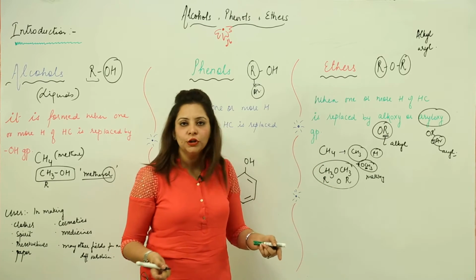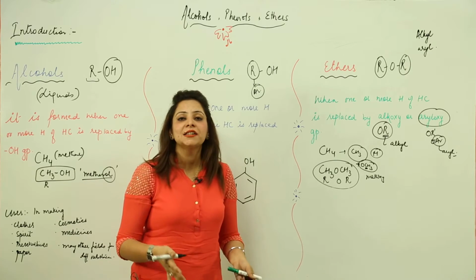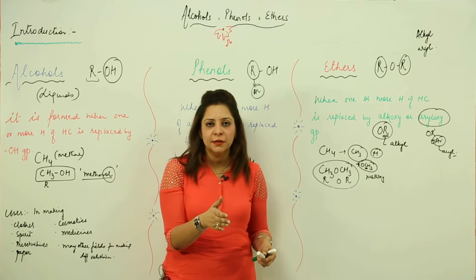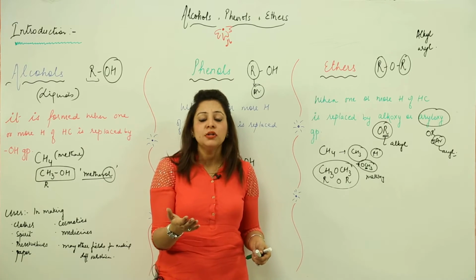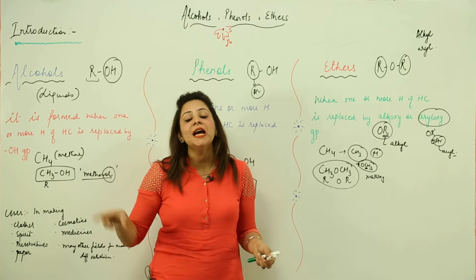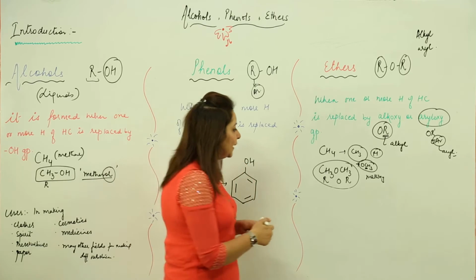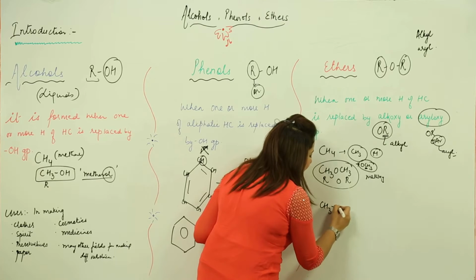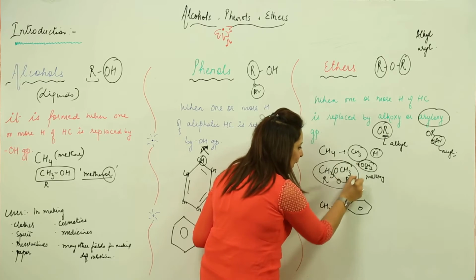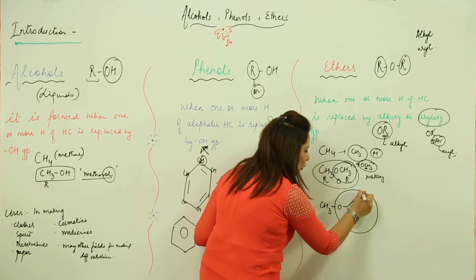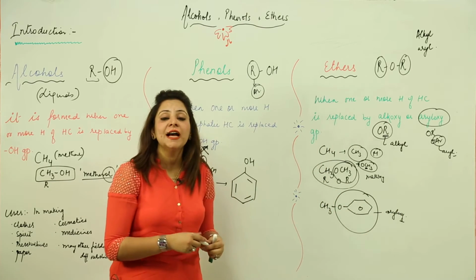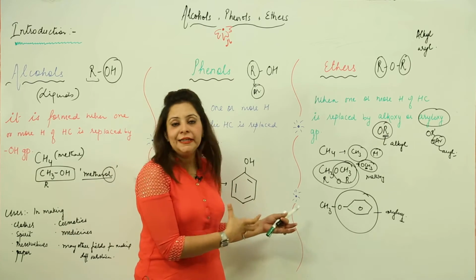I'll just make you familiar with all those concepts, but for this moment you should know that ether is ROR, where you have replaced one hydrogen of the aliphatic compound or an aromatic compound, and you are replacing it either with OR or with OAr, where Ar specifies the aryl group. So I can have this kind of structure and also this kind of structure. So this is my alkoxy group, and here I have replaced the hydrogen with the alkoxy group. Right. So anything can happen. So this is a basic introduction to alcohol, phenol and ether.